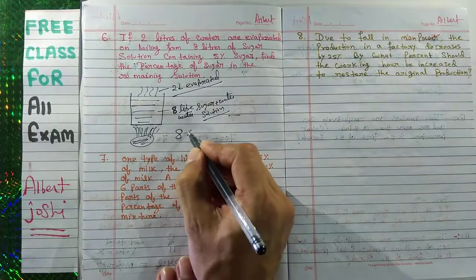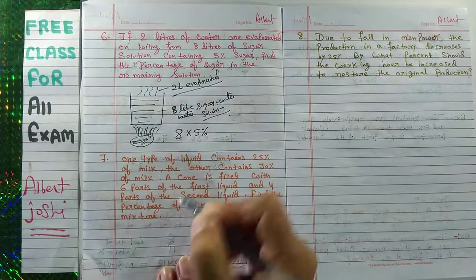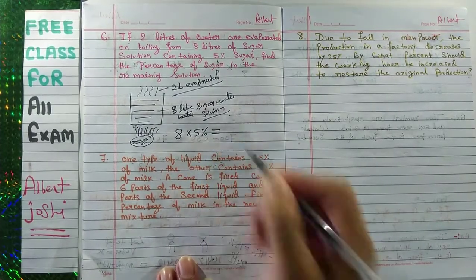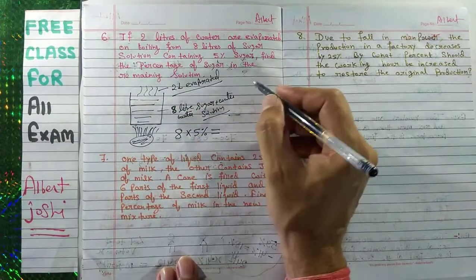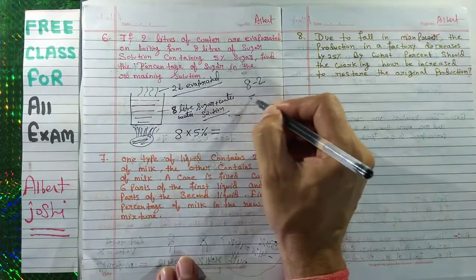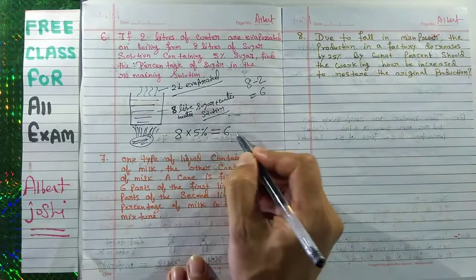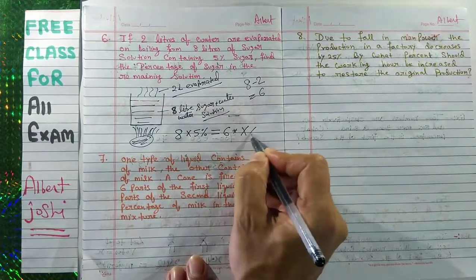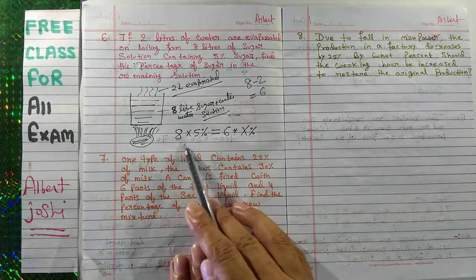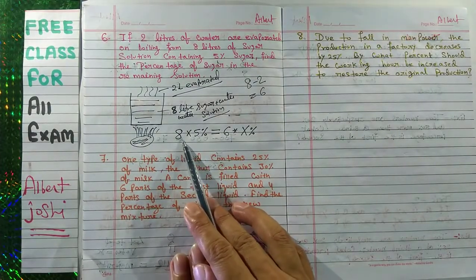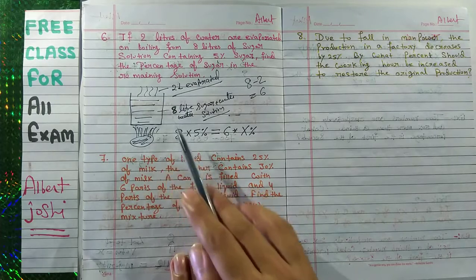This is very simple. From 8 liter you have 5% sugar. That will be equal to, after evaporation, the remaining solution 6 into x%. Your sugar is 5% of 8 liter.